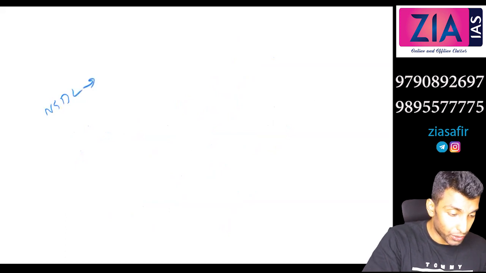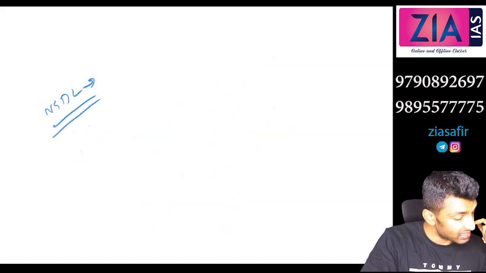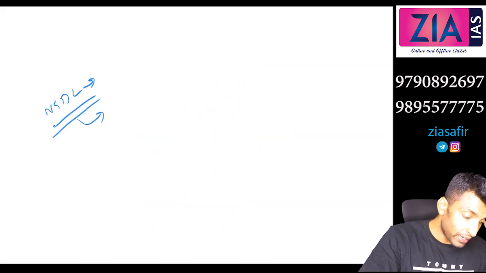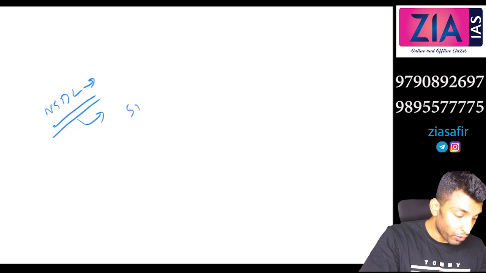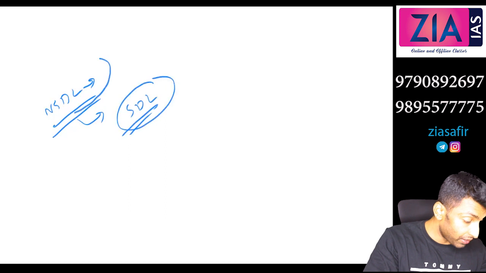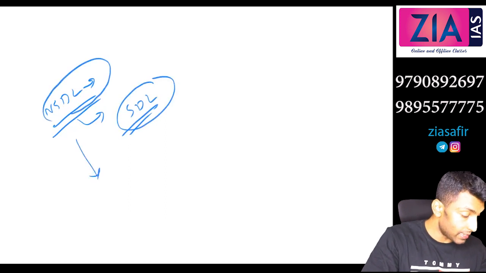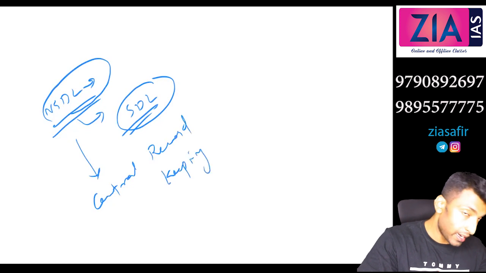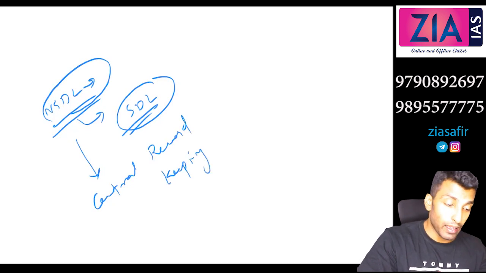Now, who's managing these records? NSDL, that is National Securities Depository Limited. NSDL is managing all these records. It was established as SDL before, initially for managing demat trading accounts, but now other things also. It is actually the Central Record Keeping Agency. The NPS related data is also managed by the NSDL.